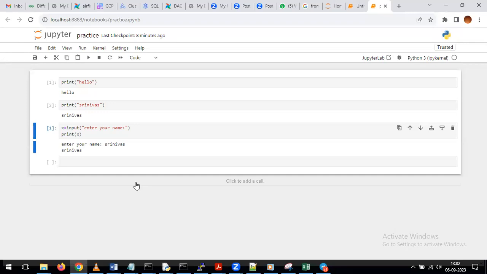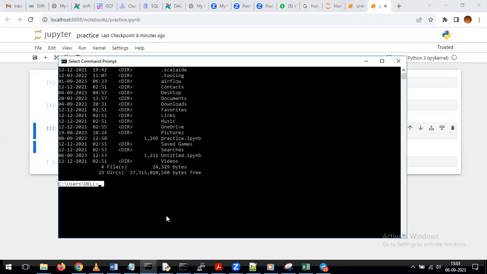But in the class, as a faculty, I'm trying to explain all the different ways we can open Python. Coming back to your question, if you have Visual Studio in your project, you can use Visual Studio. If you have PyCharm, you can use PyCharm. If you have only the notebook, then you can do all the dev activities on top of Jupyter Notebook. Depending on the type of project or situation, we will use either Jupyter or an IDE, depending on our convenience. Okay, sir. Any other questions so far?